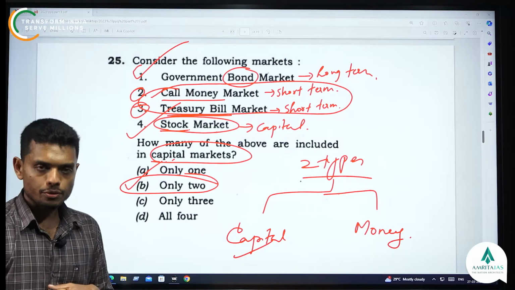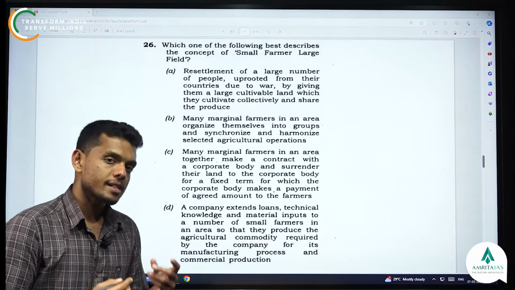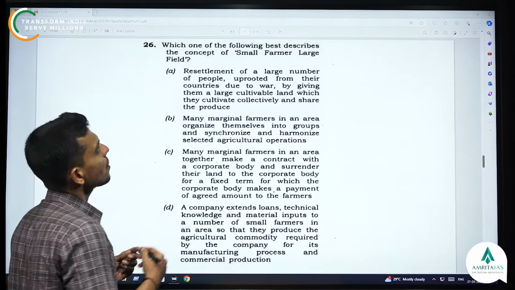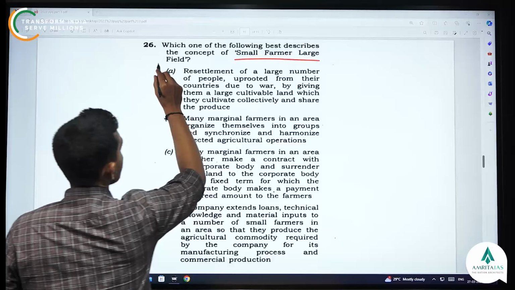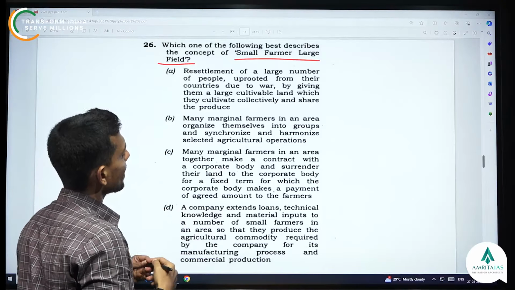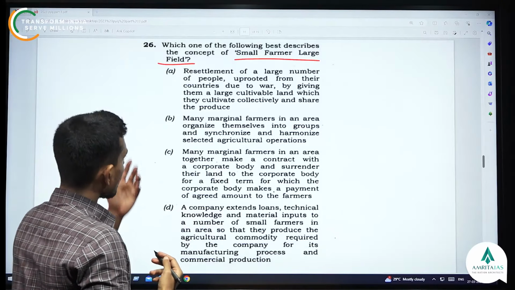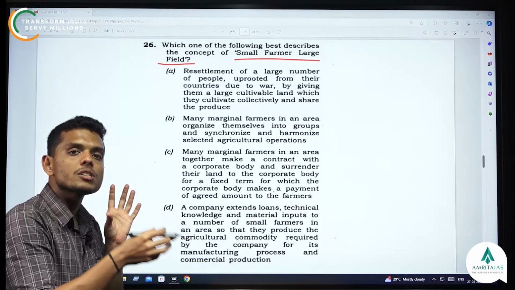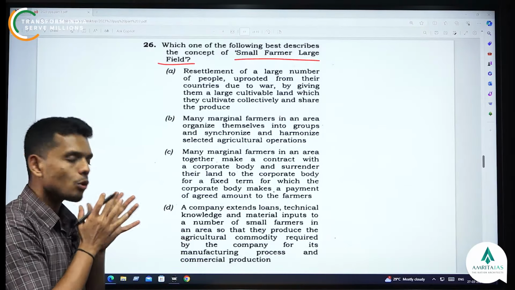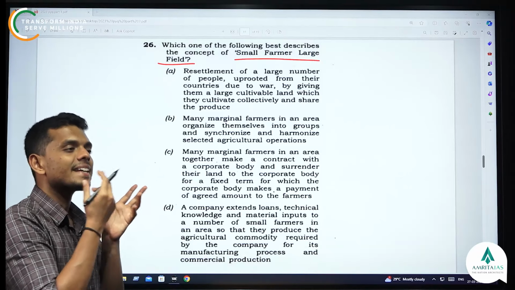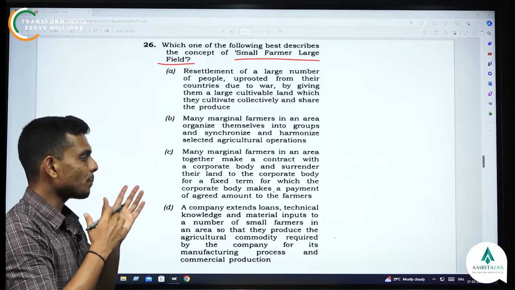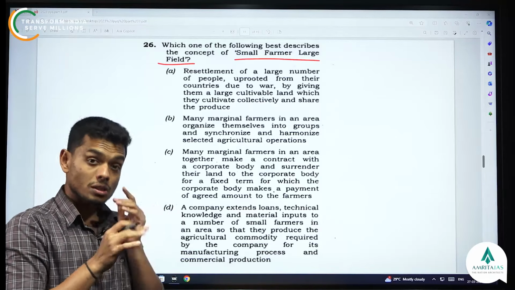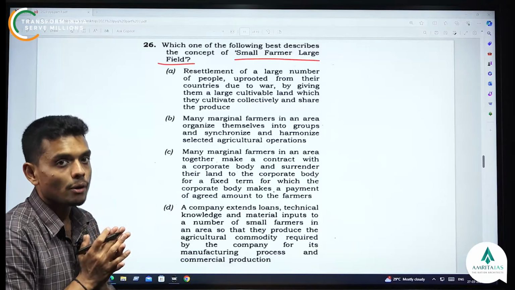Let's move on to the next question. Let's read the 26th question. Which of the following best describes the concept of small farmer, large field? Let's read the options. In such kind of questions, when they want you to pick what suits a particular term, you have to look for statements which are created artificially or manipulated. Some statements, if you read, you feel like the statement is being created for the sake of an option. That's one thing you have to watch for.